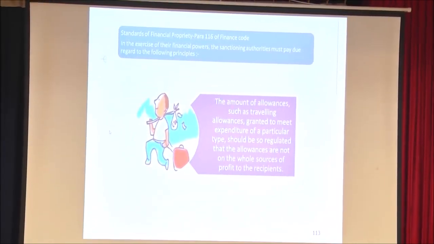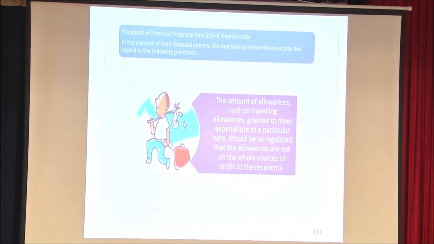Whenever our expenditure is scrutinized, we have to also see that the amount of allowances such as travelling allowance granted to meet the expenditure of a particular type should be regulated, so that the allowances are not on the whole a source of profit. It should not so happen that the salary is only 10,000 rupees and he is earning on OT, TA, etc. 20,000.